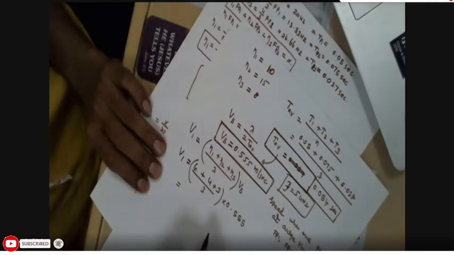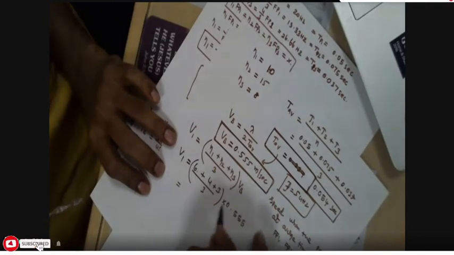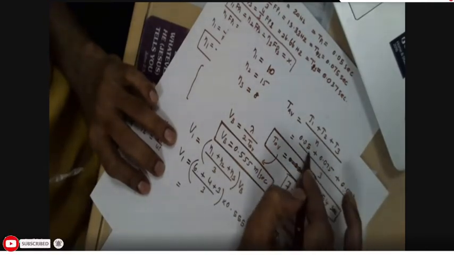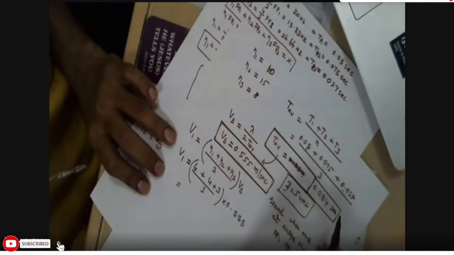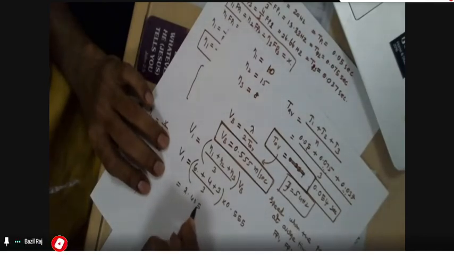We are comparing with the previous example, because these times are taken from the previous example, Example 1. So V1 is equal to 2.405 meter per second.